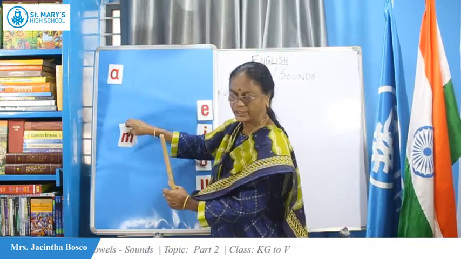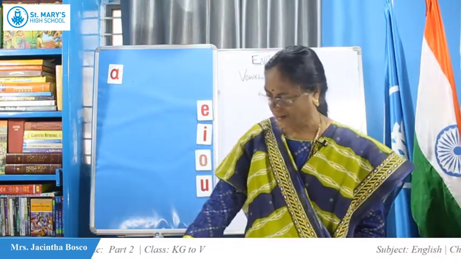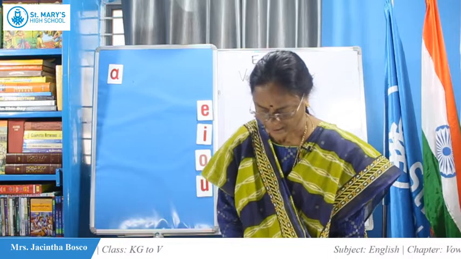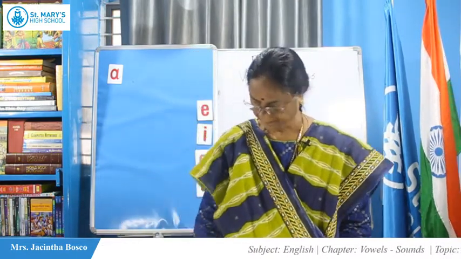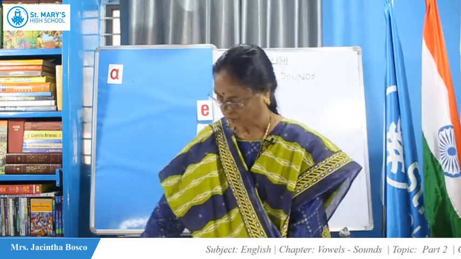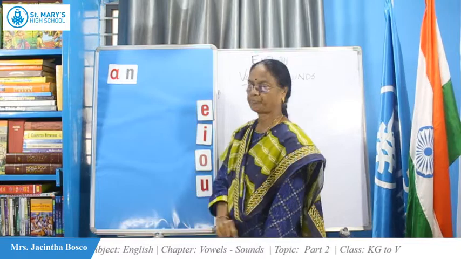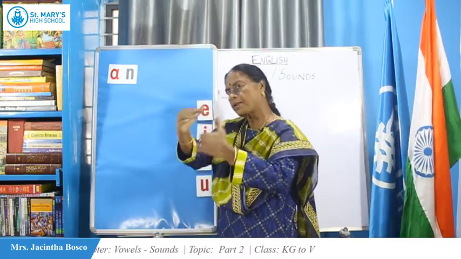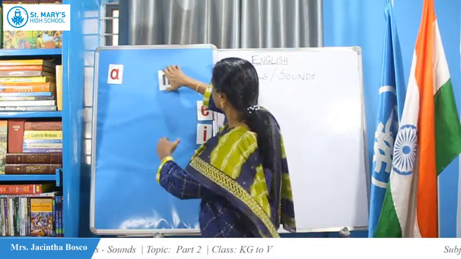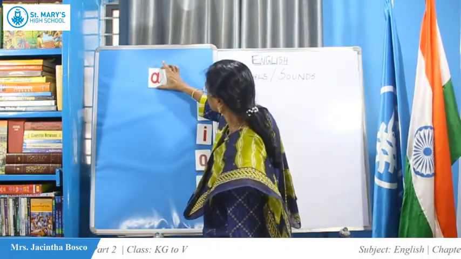Now we are going to see an. Let us take this suffix and make some words. Now how to make some words? This is the 2-letter word.